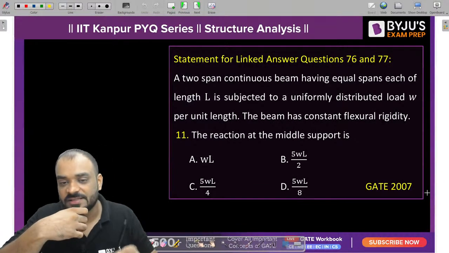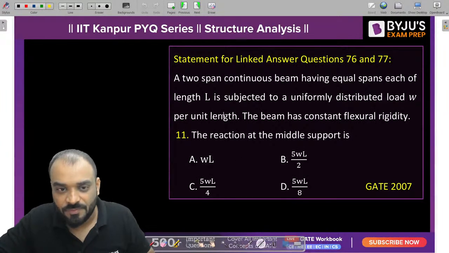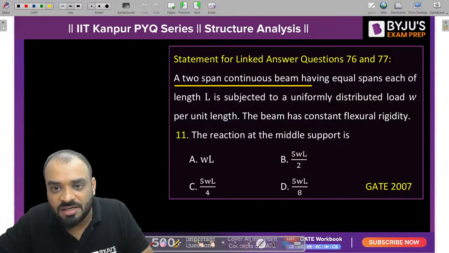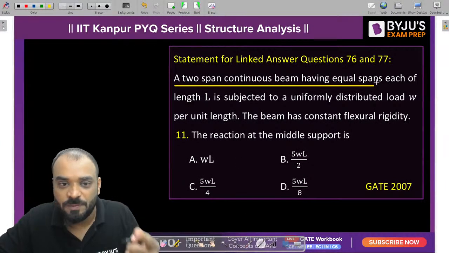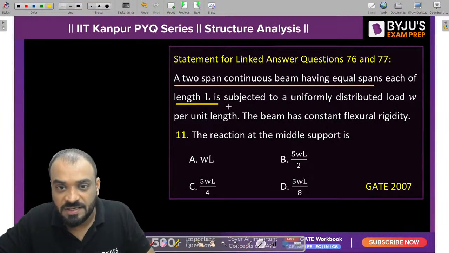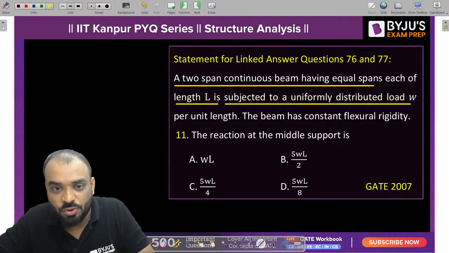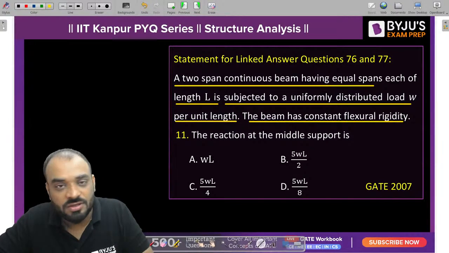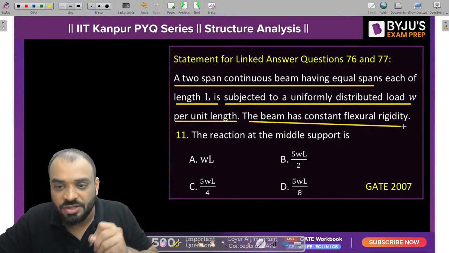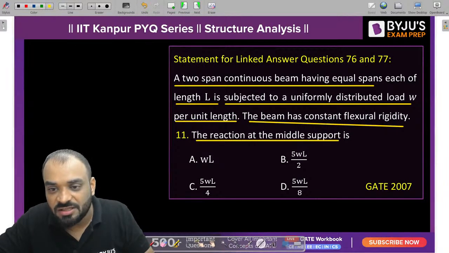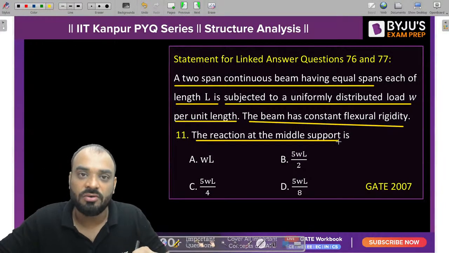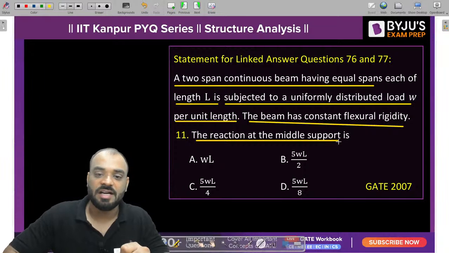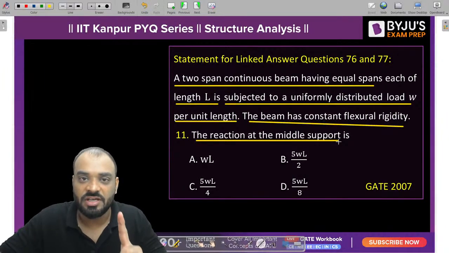Okay, let's understand what this question actually is. A two-span continuous beam having equal spans, each of length L, is subjected to a UDL of W per unit length. The beam has constant flexural rigidity. We need to find the reaction at the middle support. What is the value of the reaction present at the middle support? That is the thing we need to solve.